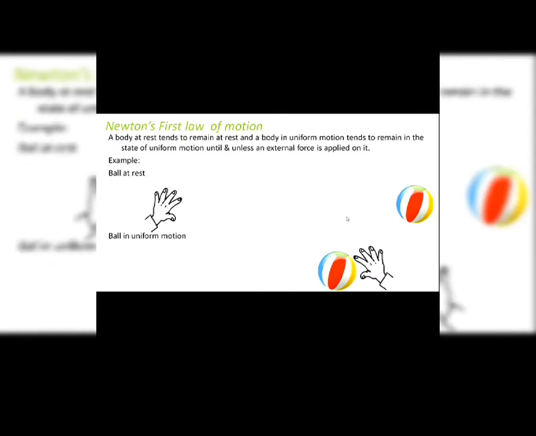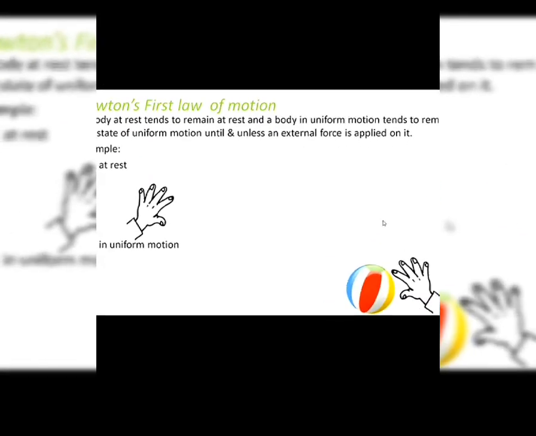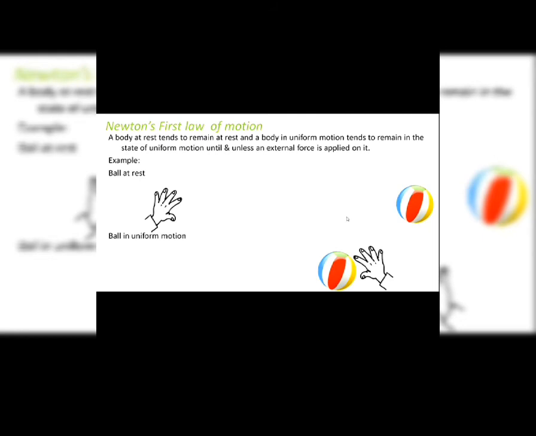So Newton says that a body which is at rest always wants to be at rest. Similarly, a body which is in uniform motion always wants to be in uniform motion until and unless some external force is applied on it. Let's suppose you have a ball at rest, that is, the ball is lying on the table. The ball wants to lie on the table for hours together, for days together, for years together if you don't apply an external force on it. So something which is at rest always will be at rest unless and until you apply some force on it.